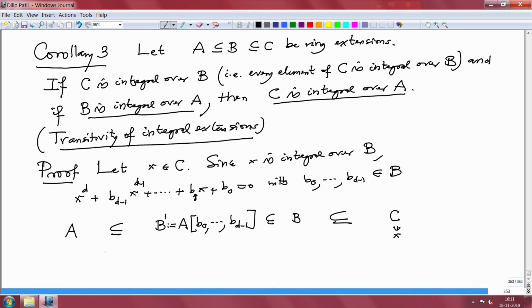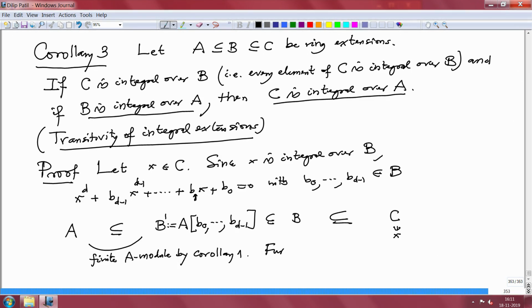So this one is a finite A-module by corollary 2.1. Alright, now what do we want to prove? Now, the integral equation of x has coefficients b0 to b_{d-1}, so they are coefficients in B prime, because I put them in B prime.